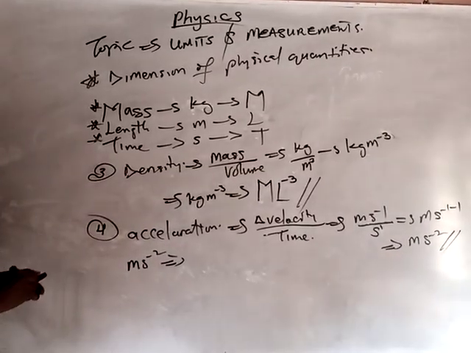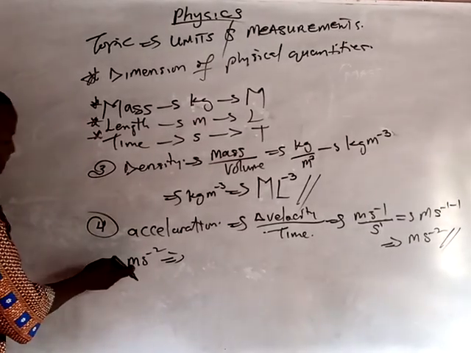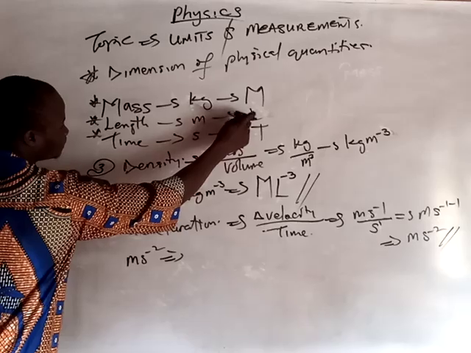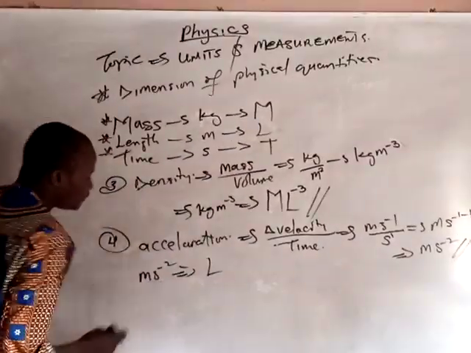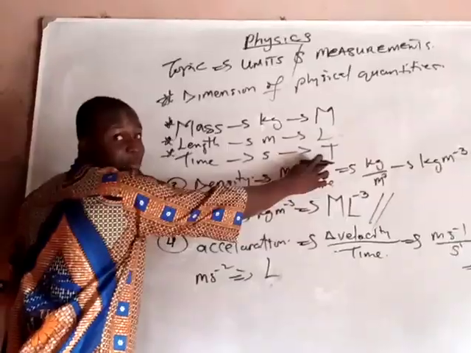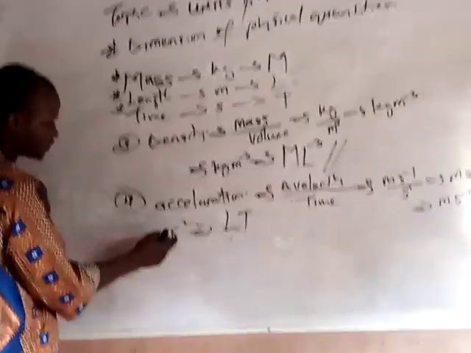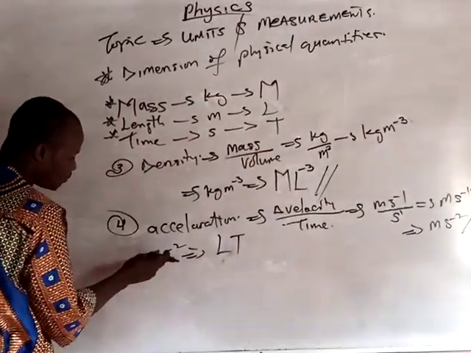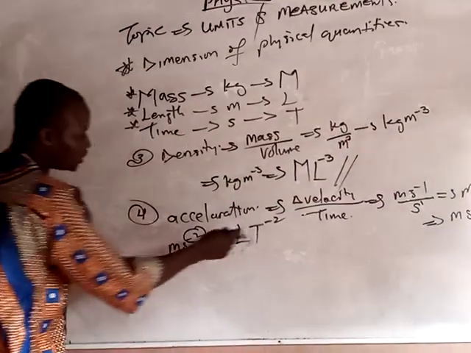Meter is length, capital L. Seconds is capital T. So replace this minus 2 like this and put it here. It doesn't change.